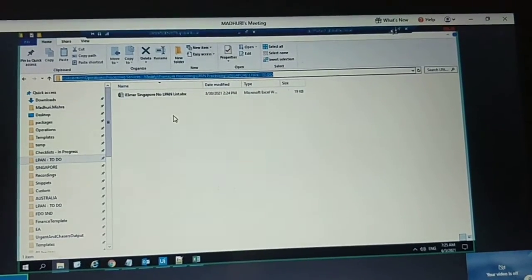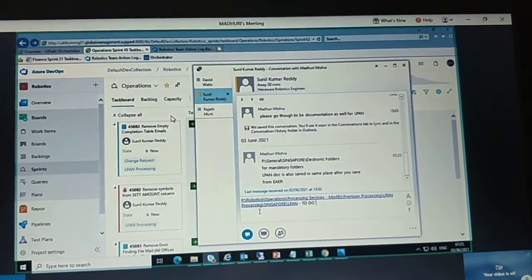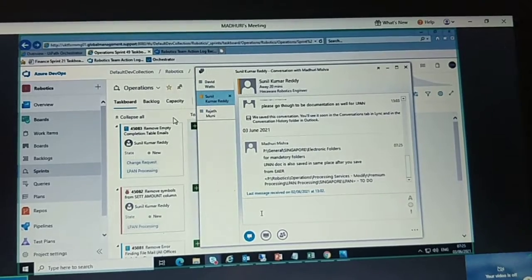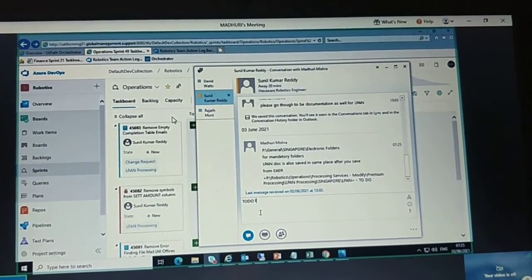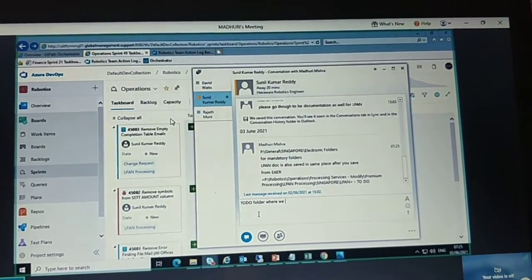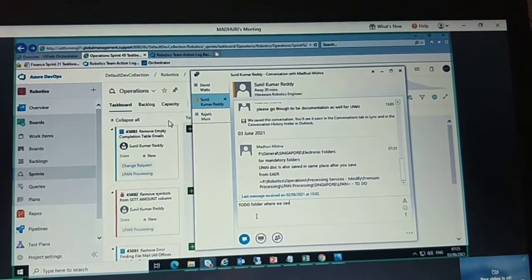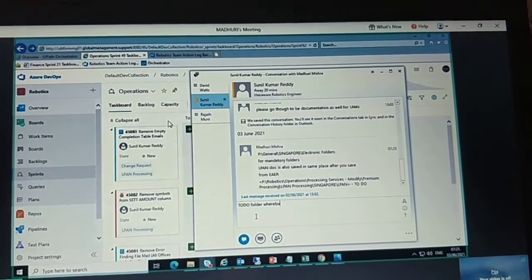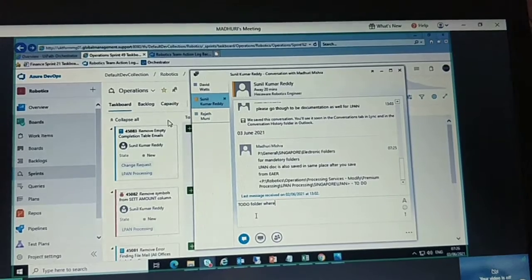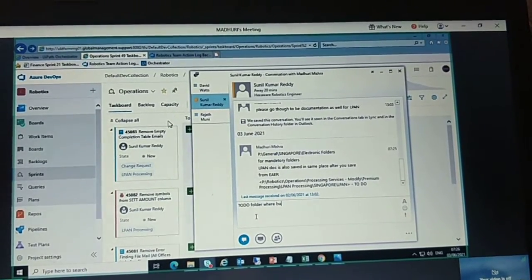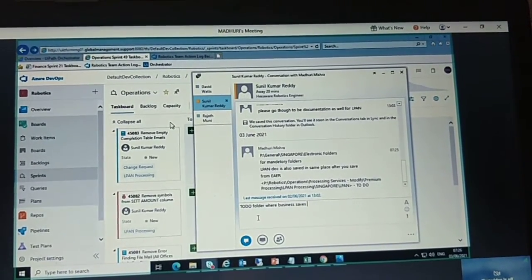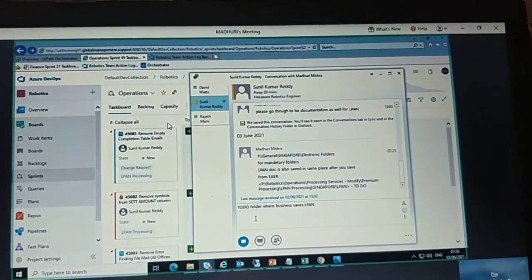So this is your to-do folder where business saves the help and list.